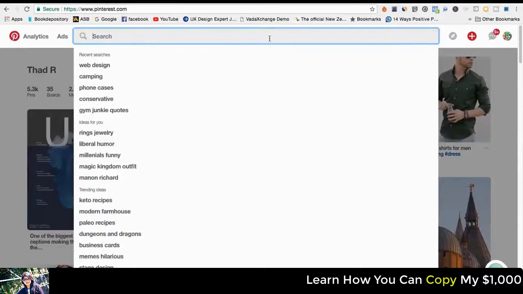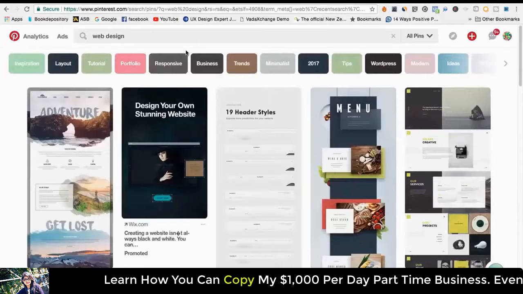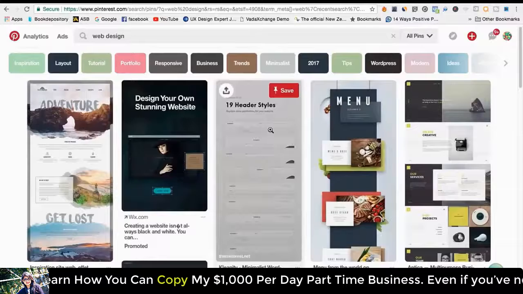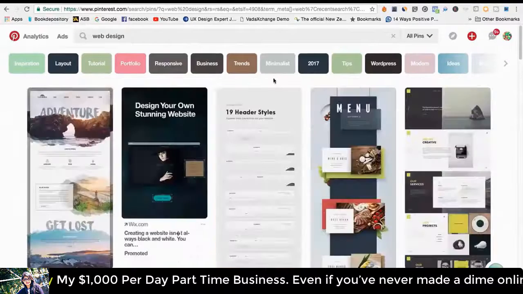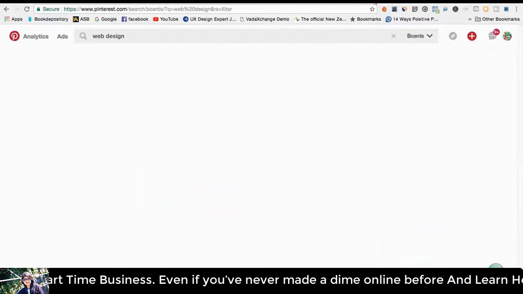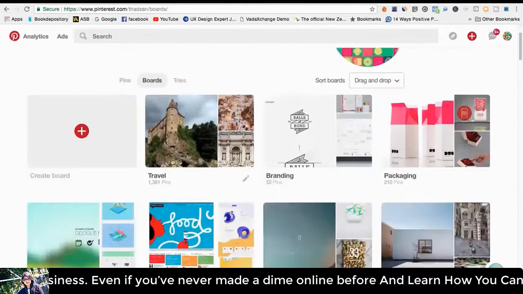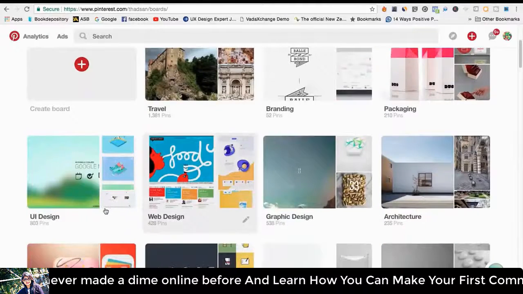So I'm just going to search up web design. What that's going to do is bring up a whole bunch of web design UIs. Pinterest is all about pinning your own ideas, creating your own boards. I'm going to show you exactly what they are. So boards, what I'm going to do is search by boards. These are all boards here. This is a branding board, this is a travel board, this is a web design board.